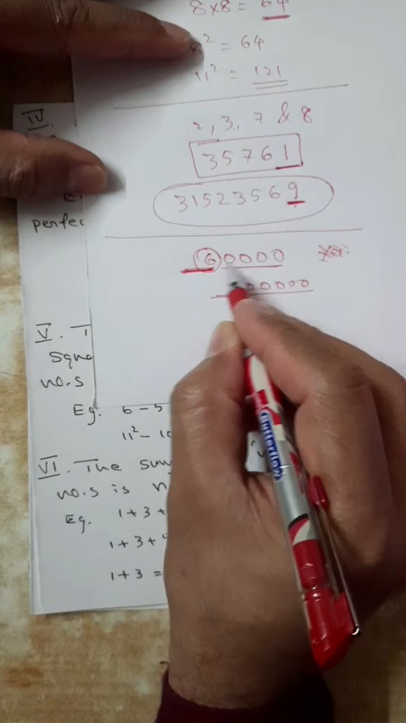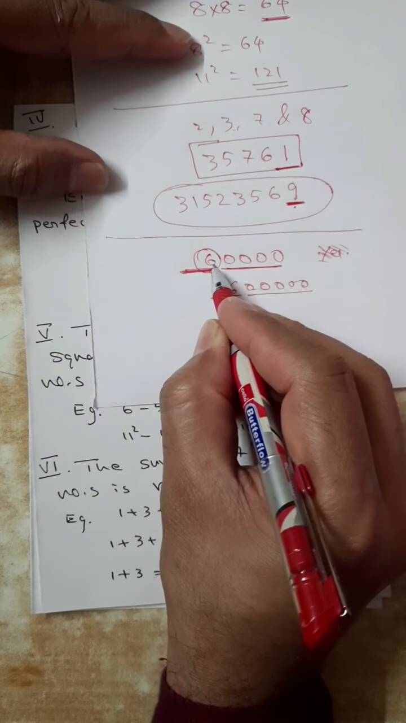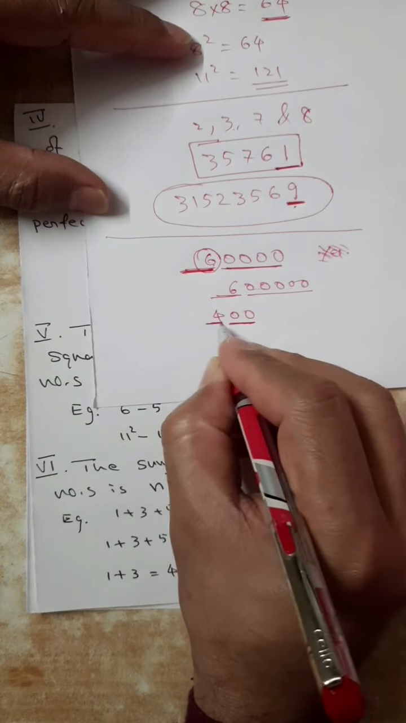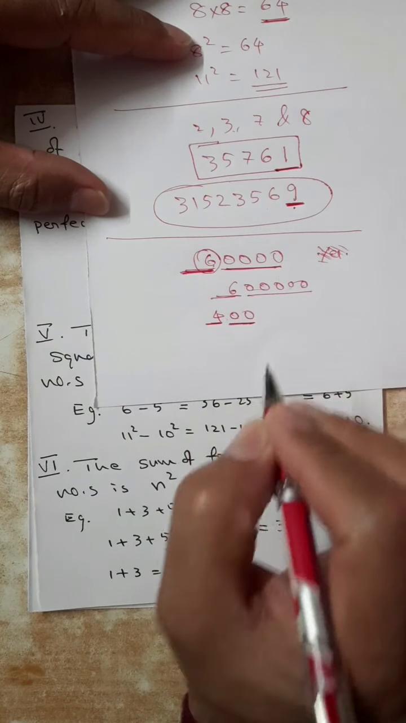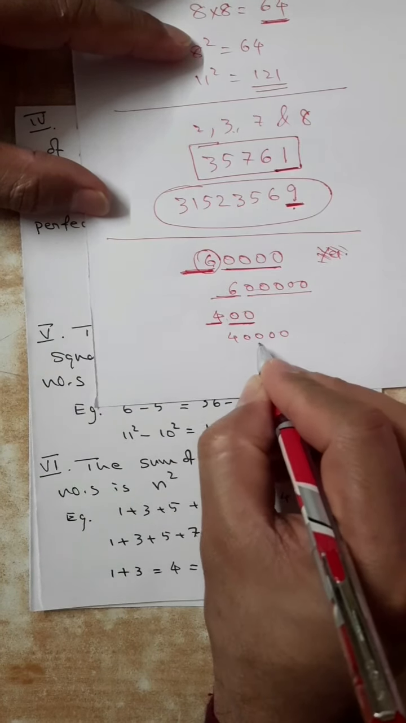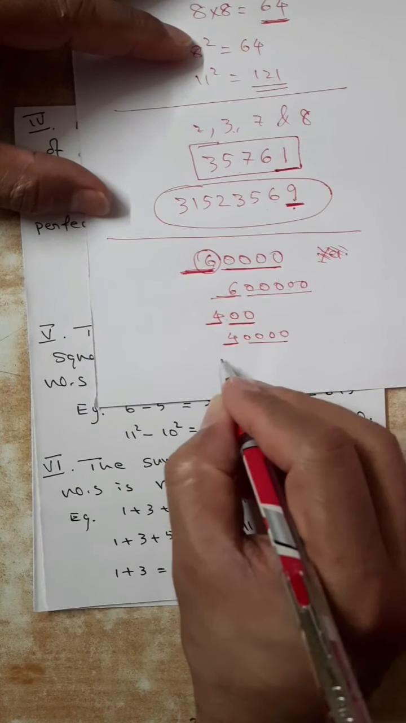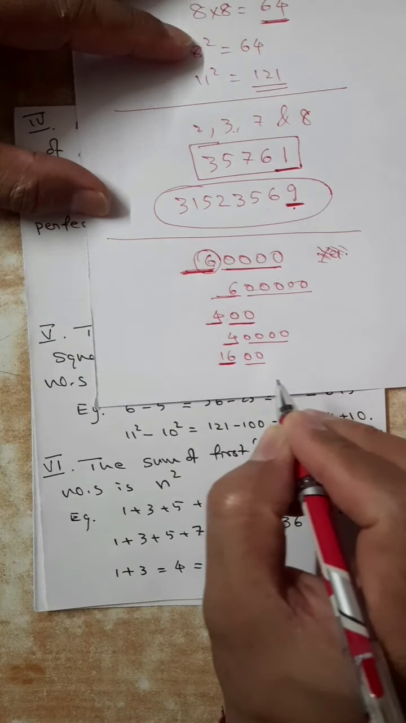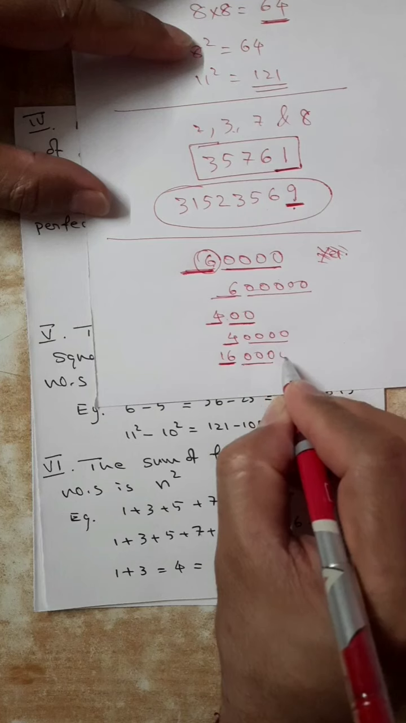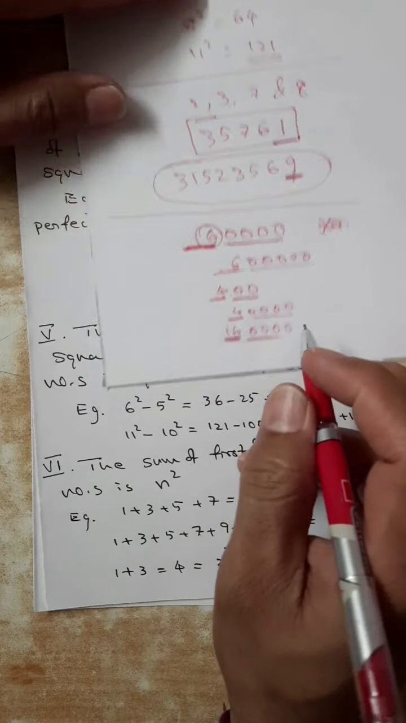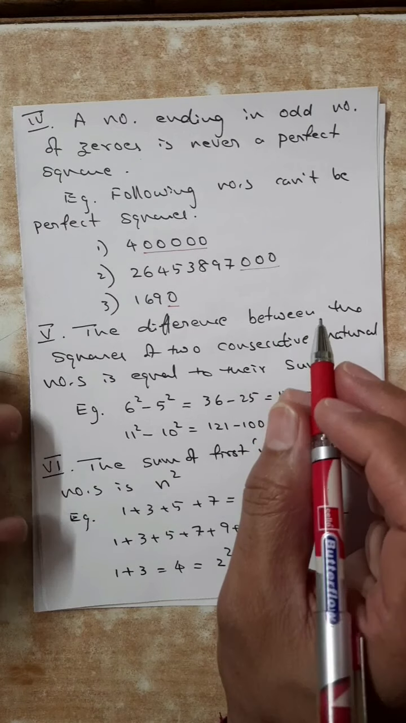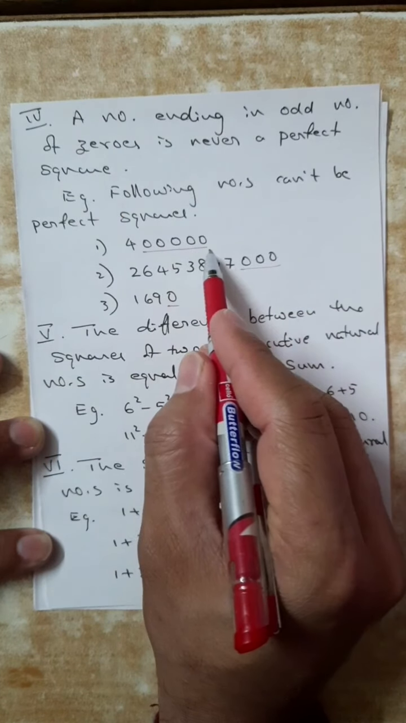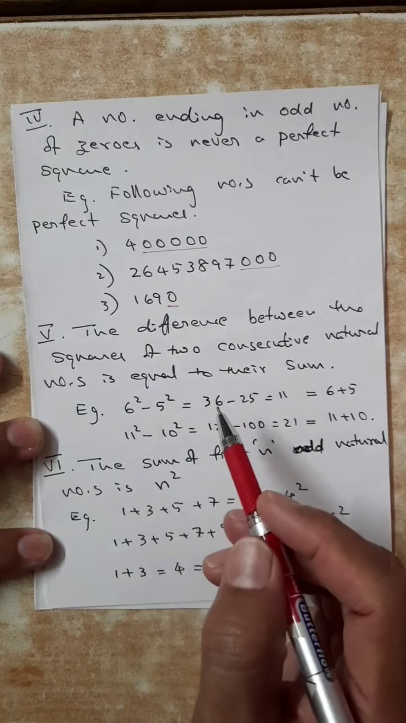6 is not a perfect square, so even though it is 4 zeros, it will not be. But if it is 4 and 2 zeros, yes, it is a perfect square. Here 2 and here 4, perfect square. 4 and 4 zeros, yes. If it is 16 and 2 zeros, yes, because 16 is already a perfect square. If it is 3 zeros, no. 4 zeros and 16, yes. So the property is for rejecting a number: a number ending in an odd number of zeros is never a perfect square.